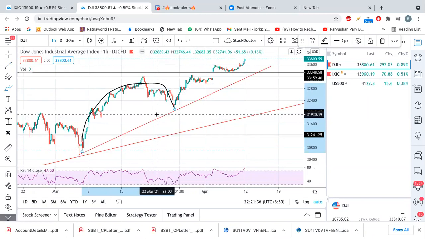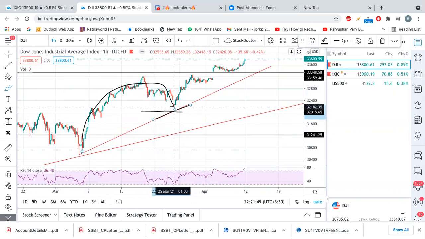Now see, if you have gone through my classes, I always mention the Sangam here, the confluence, the horizontal and the trend line connecting each other. This confluence point is the best point from where we should take the position. If somebody is a buyer here, then he definitely has got this many points.